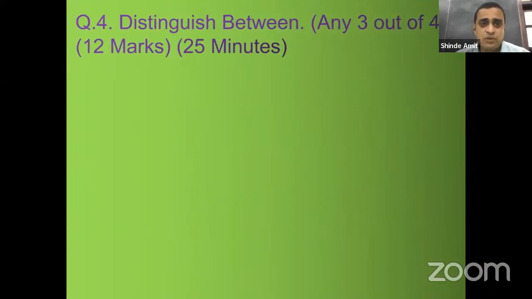Then question number 4, distinguish between, again options are there, any 3 out of 4, 12 marks, 25 minutes. Here, select only that distinguish to which you can write more points. So for 4 marks a question, any 3 means every distinguish will carry 4 marks each. So for 4 marks, you are supposed to write at least 6 points. Okay, उससे ज़्यादा तुम लिखने को जाओगे, it will consume your time.